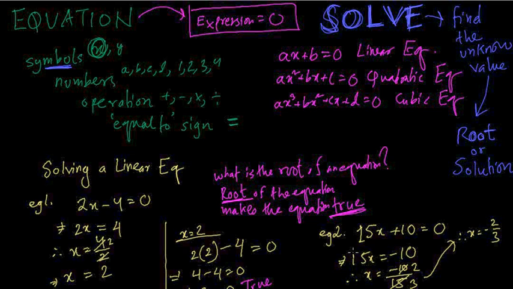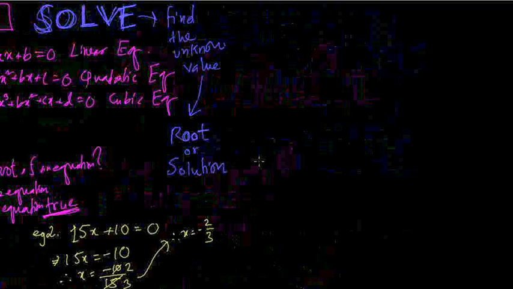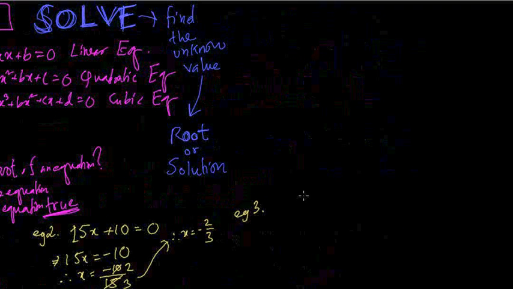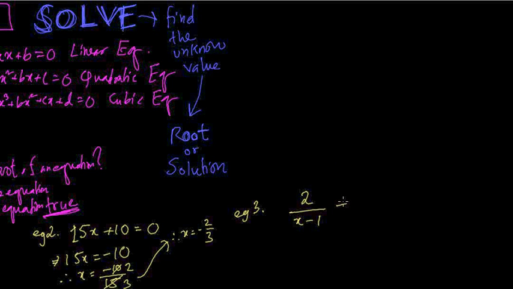Now for solving linear equations, we can also be using fractions. This is also a linear equation. Let me use it as example 3. If you have something like 2x minus 1 plus 5 by 3 equals 1 by 2, so now this is an equation. Now the first thing we do is we take LCM.